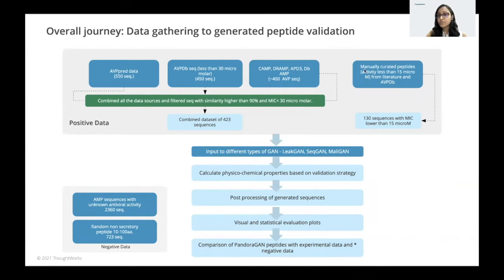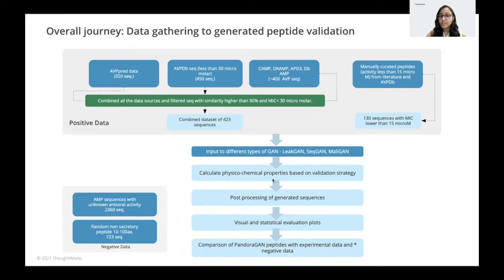On the other hand, we also manually curate peptides with less than 15 micromolars from literature and AVP-DB. These form a set of 130 sequences with MIC lower than 15 micromolar, and these form the highly active antiviral peptide set. We experiment with both these peptides by giving them to different types of GAN, such as LEAK-GAN, SEQ-GAN, MALI-GAN, of which we find that LEAK-GAN performs the best.